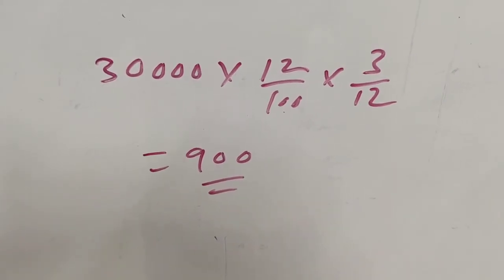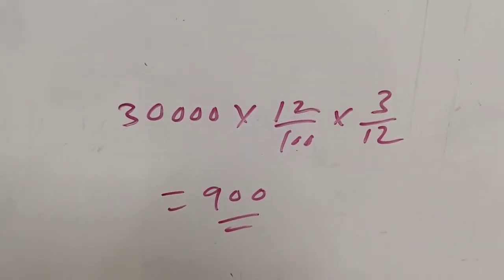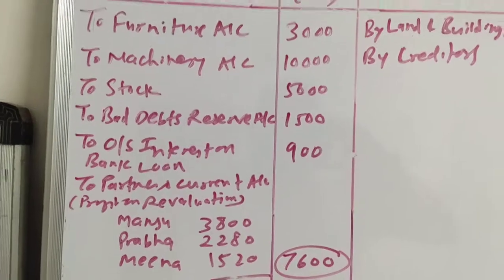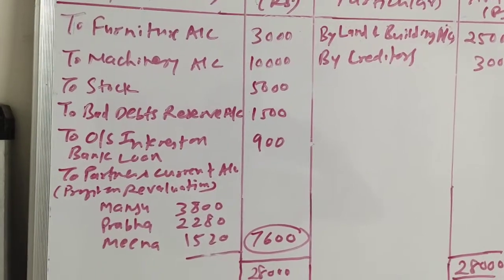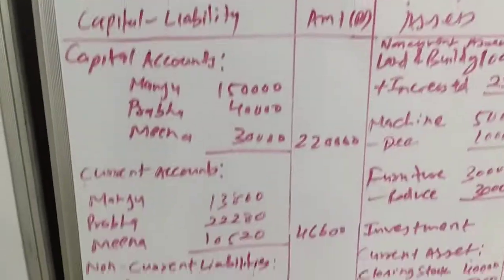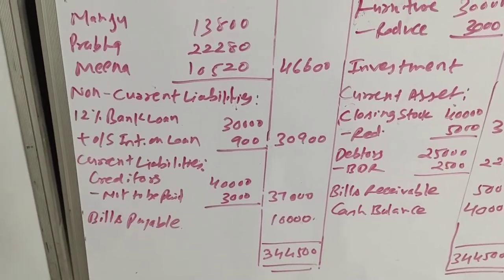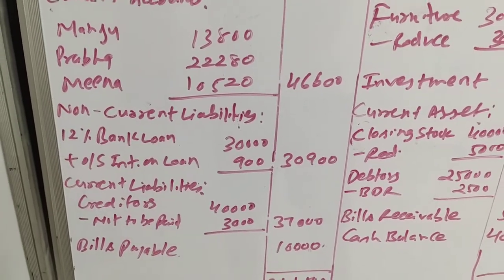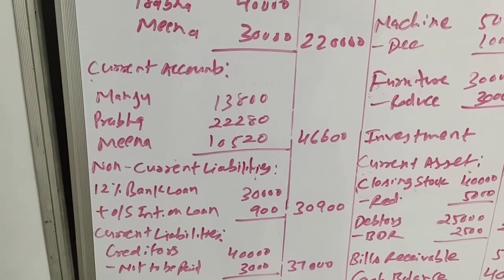So let us see. As it is a loss, it will be debited to revaluation account and it will be added to the loan at the liability side of balance sheet. Here it is, outstanding interest on bank loan rupees 900, on the revaluation account debit side, and in balance sheet bank loan 30,000 plus outstanding interest rupees 900, outer column 30,900. Okay. So here we have finished with all the adjustments.